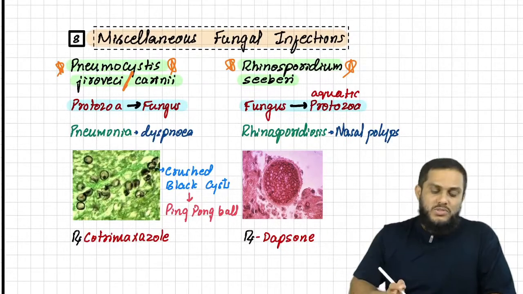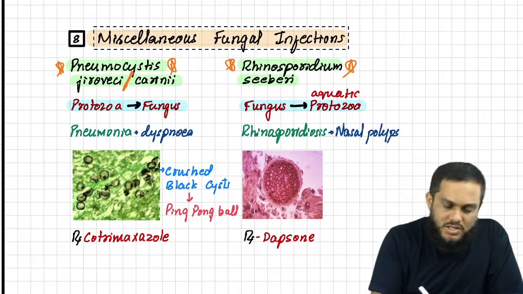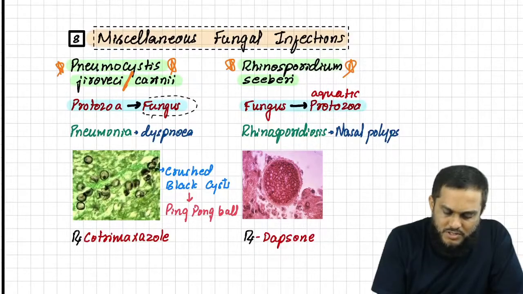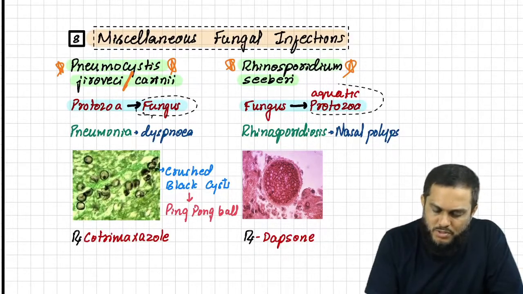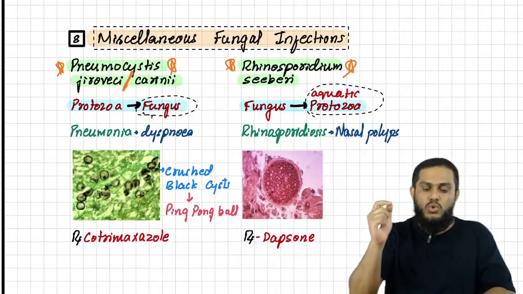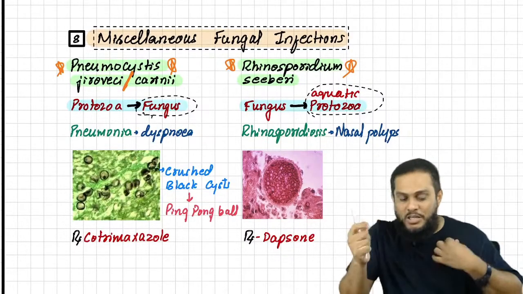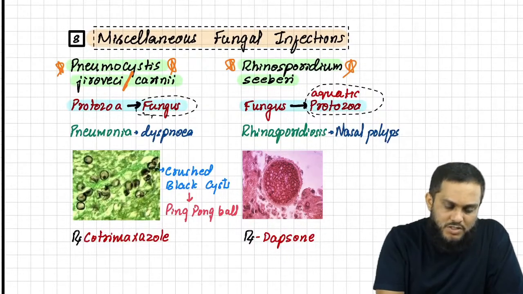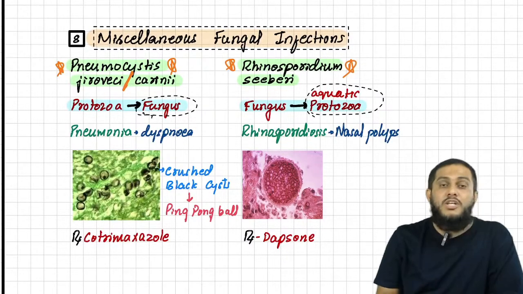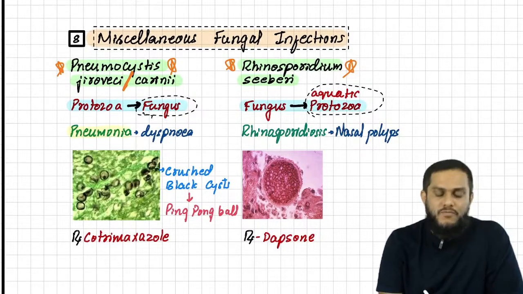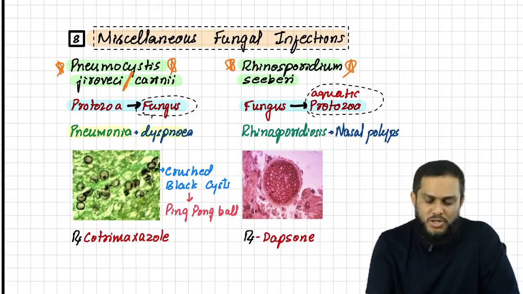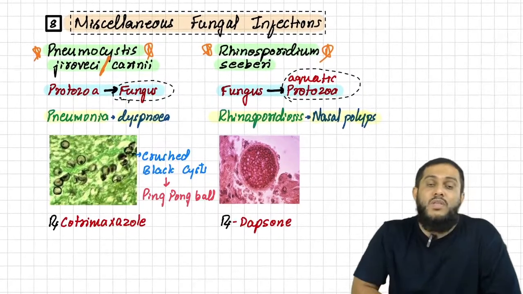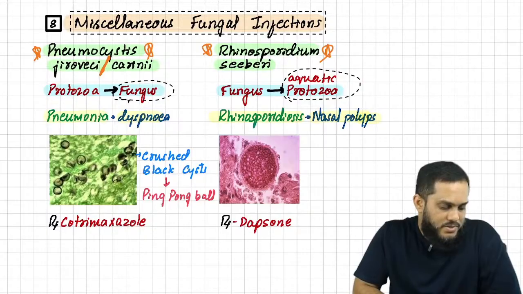Exactly opposite. Ultimately where you have to focus is, now what are they? Pneumocystis jirovecii is a fungus, whereas Rhinosporidium seeberi is aquatic protozoa. Now what do they cause? If you ask me the question, the answer is very simple. Pneumocystis jirovecii causes pneumonia, which manifests with dyspnea, and Rhinosporidium seeberi causes rhinosporidiosis, which manifests with nasal polyps.